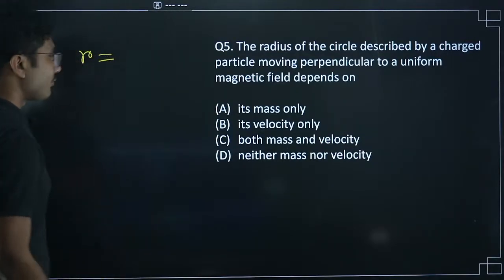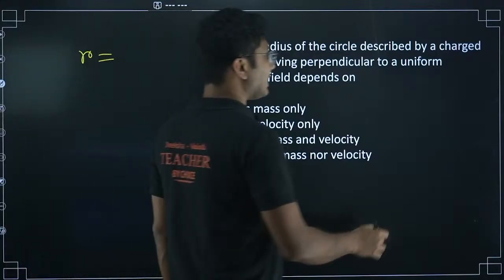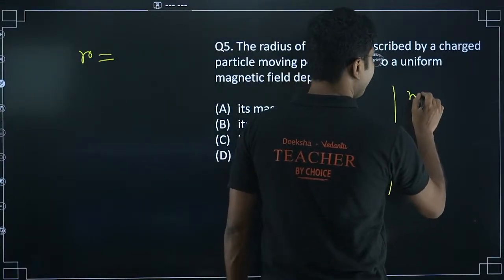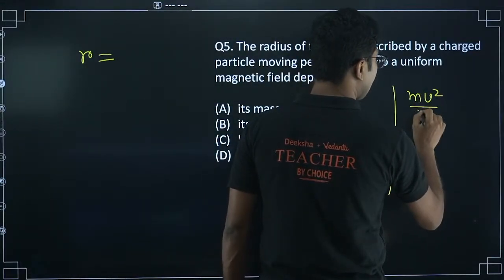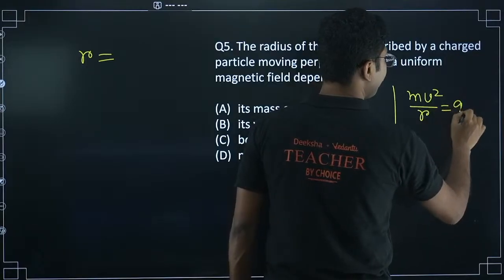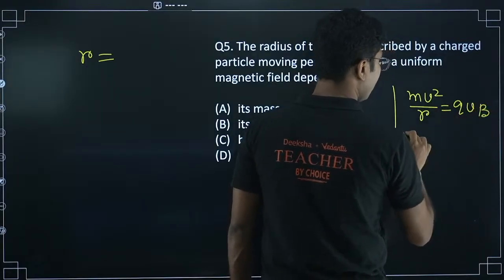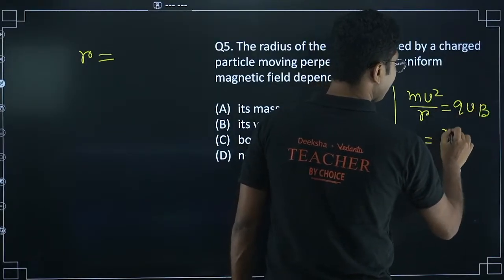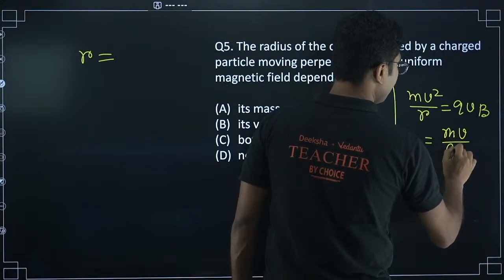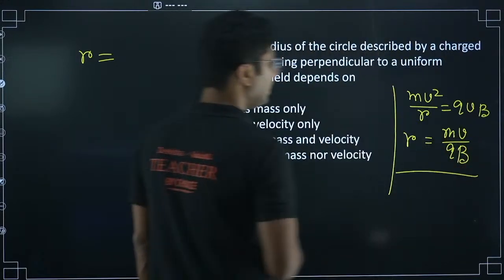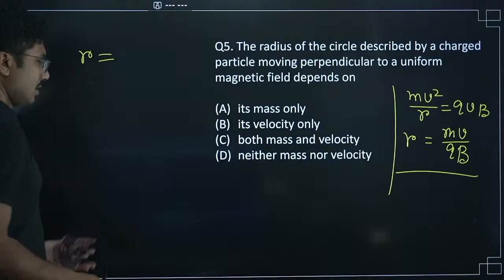So what is the expression for the radius? If you forget, there is an easy way to remember. mv square by r equals qvB, or r equals mv by qB. Okay, so this is the formula for radius.